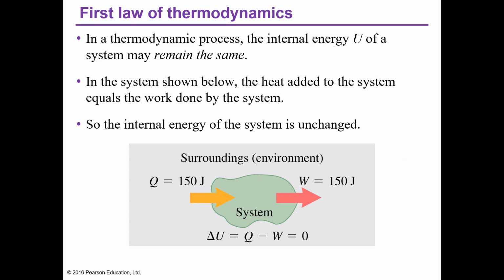In a thermodynamic process, the internal energy of a system may remain the same. When is it the same? When the work done by the system is just equal to the heat added, or the heat that enters the system. So they are just equal. So if you eat chocolate and then you exercise to get rid of that energy, to remove the heat that was added to your system, then there is no change in your internal energy.